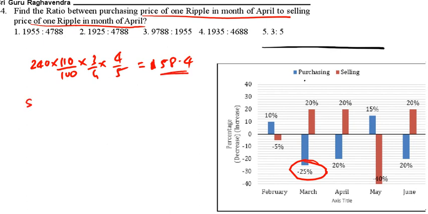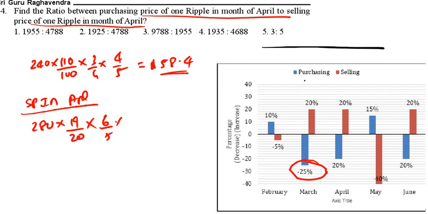Now the selling price in April, SP in April: 280 into 95 by 100, that is 19 by 20, into 6 by 5 into 6 by 5. If you do this, we are going to get 383.04. So what is the ratio of this and this? 1584.0, sorry, 15,840 and 383.04.